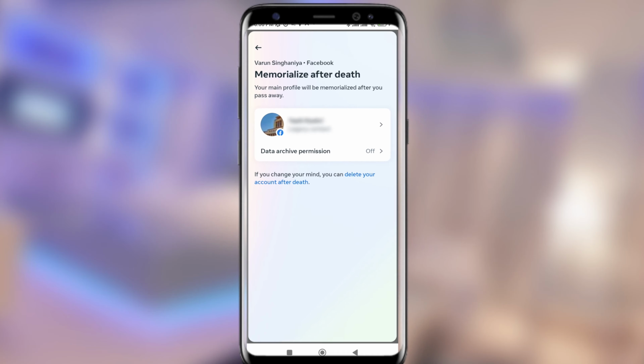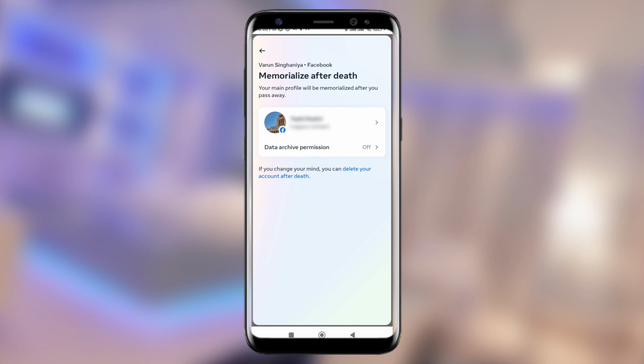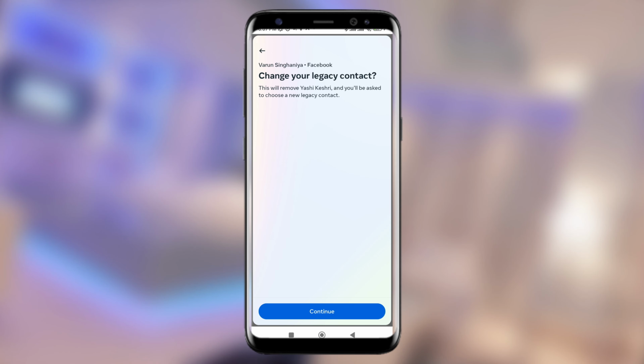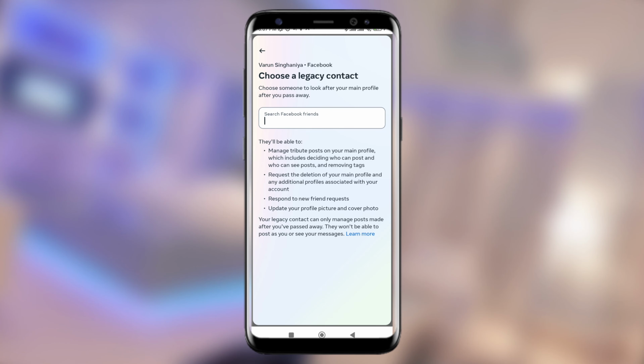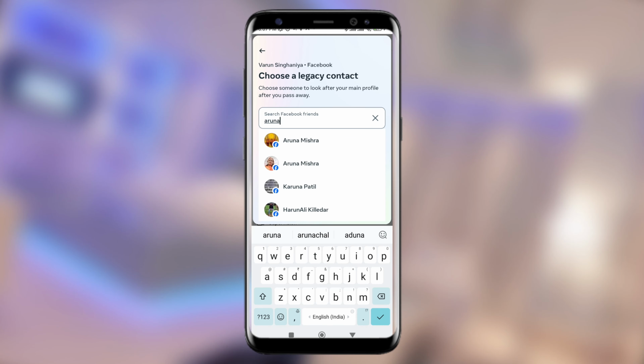Now you need to select any particular profile. So I have already selected my sister's profile. If you want to change, you can change as well. If you haven't selected any profile, you have to click on continue. Then you need to search your friend's profile.